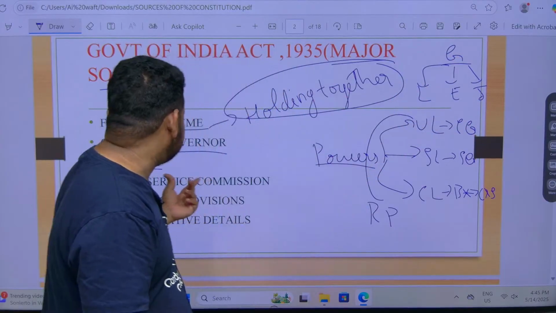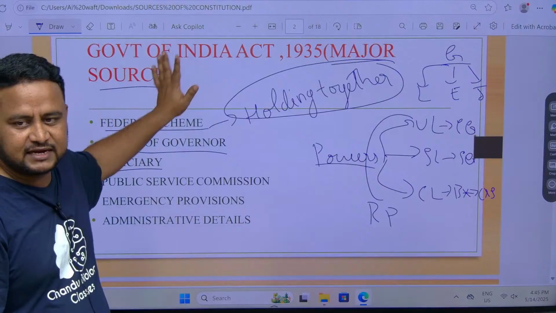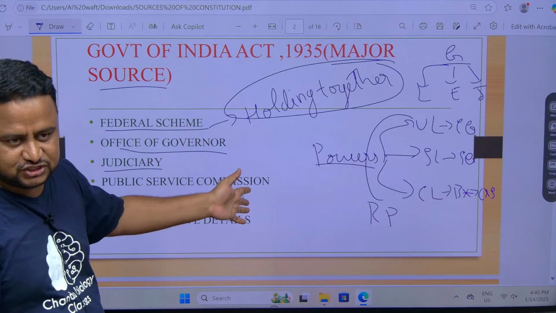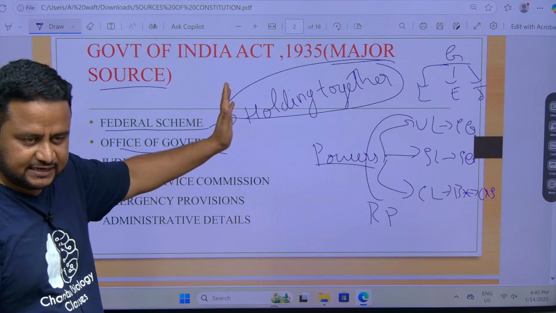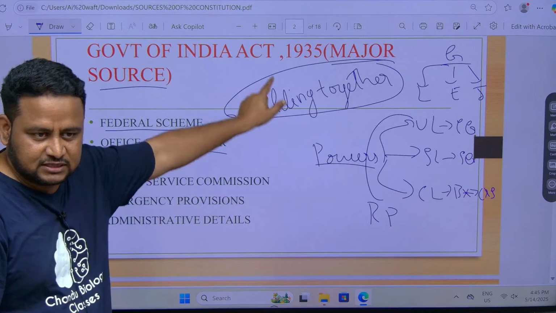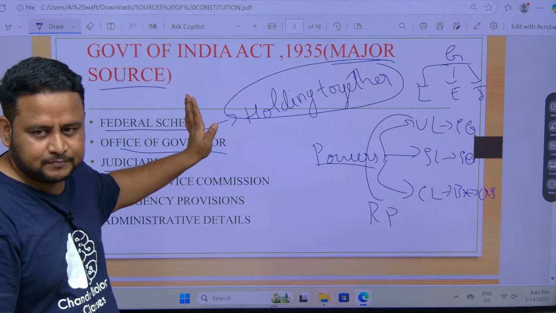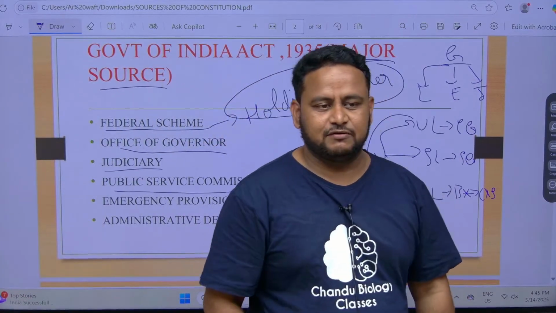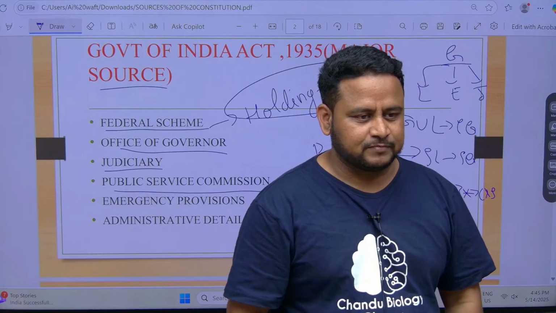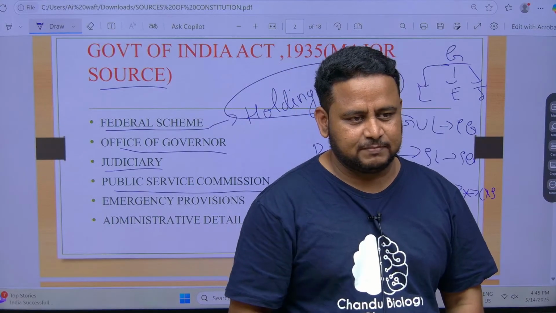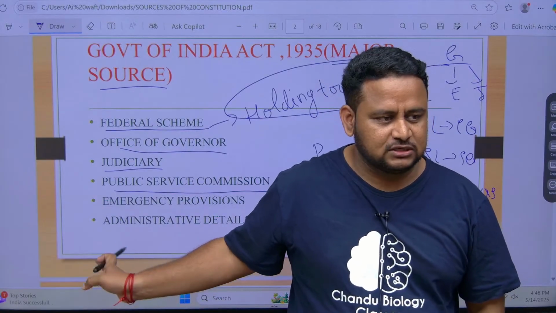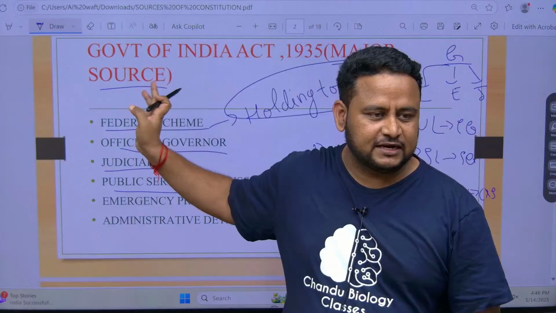This judiciary concept came from where? Government of India Act 1935. They can give confusion question: Government of India Act 1909, 1919, 1935, none of this. The answer is 1935. Clear? Okay. Next thing is Public Service Commission. Public Service Commission, like we have TSPSC, APPSC, KPSC, UPSC, that is to conduct the examinations for various government posts. That also came from Government of India Act 1935.